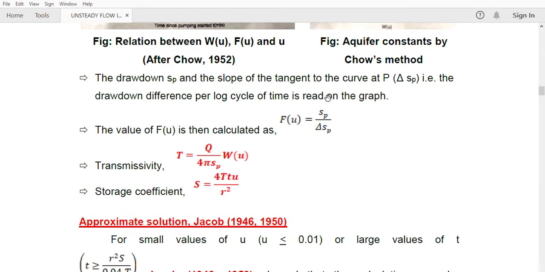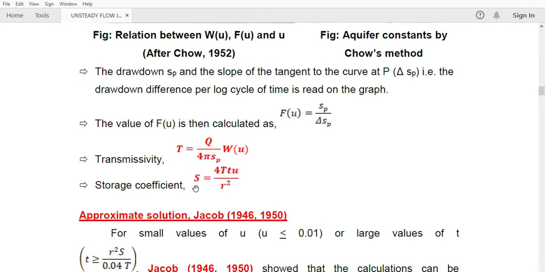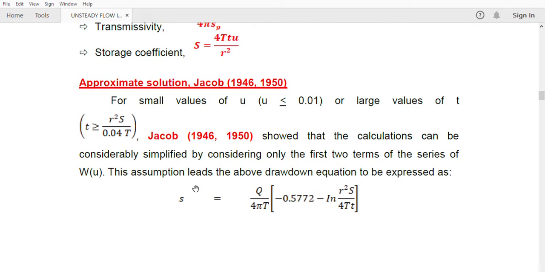And now we are substituting the derived values in this equation. This is the base equation. So in this equation you substitute all the values for getting T and S. That is it. Now our third method is Jacob's method.